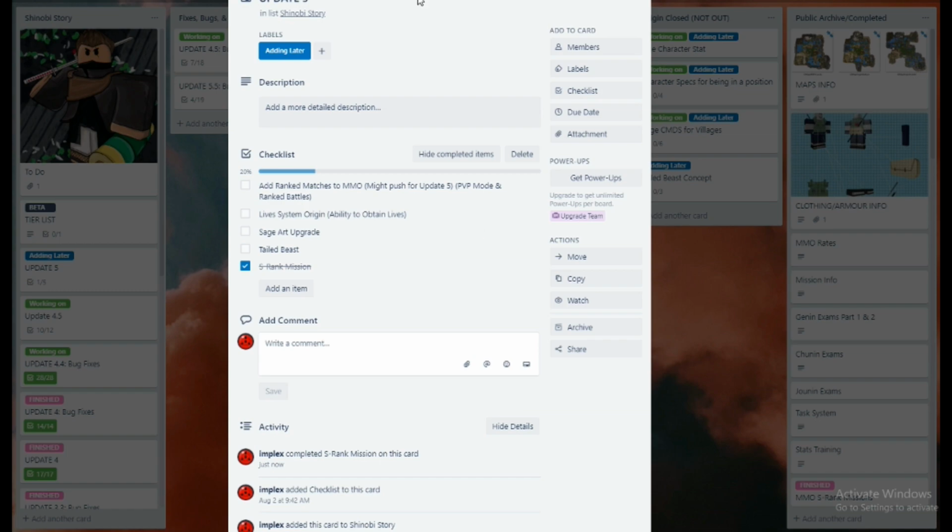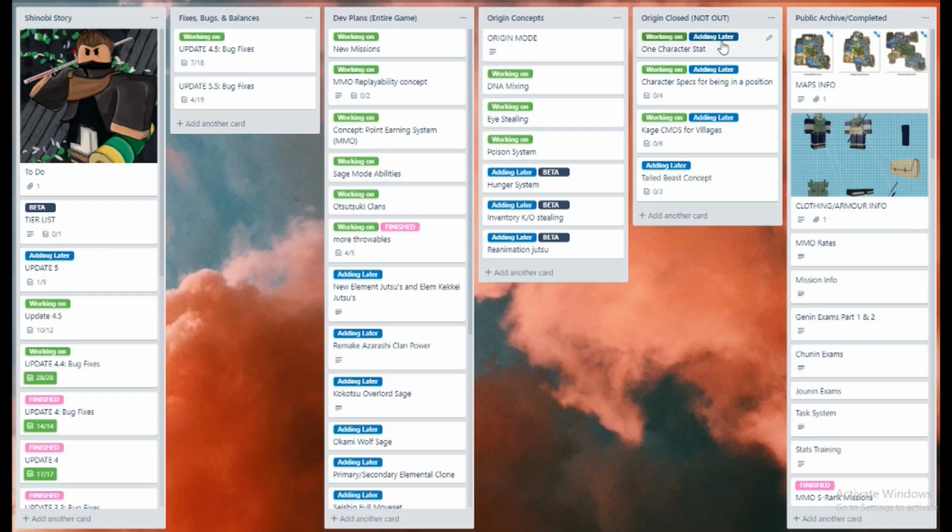Right now, you can see that we're merging the closed Origin concept into the open Origin, the one character stat concept. So I think that's going to be a lot better to play with instead of waiting hours to be in a village.